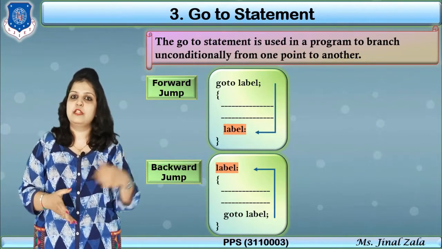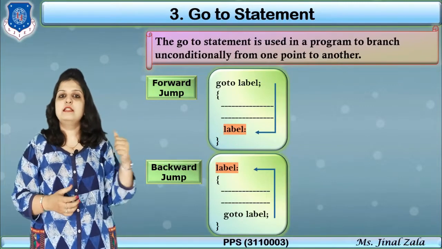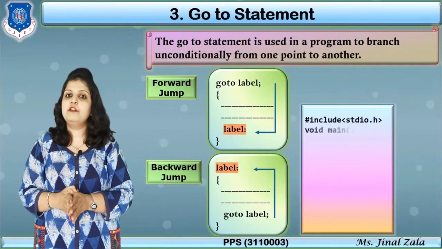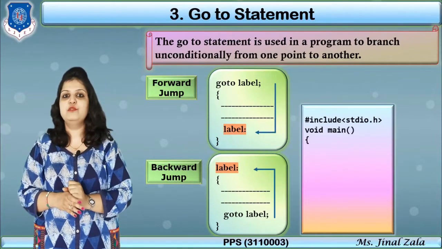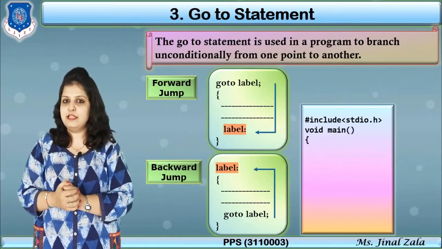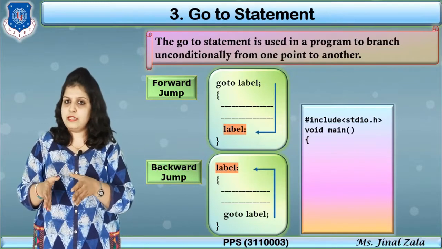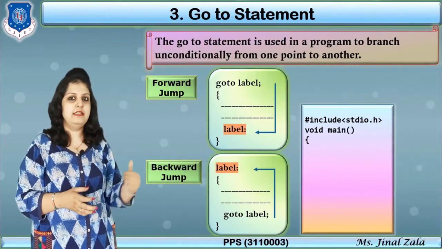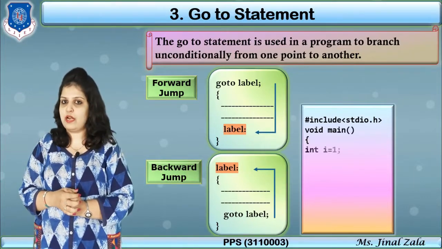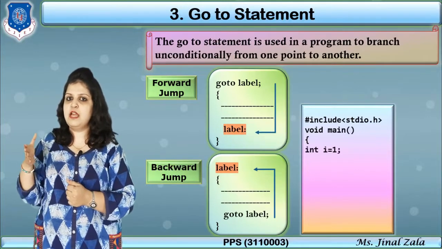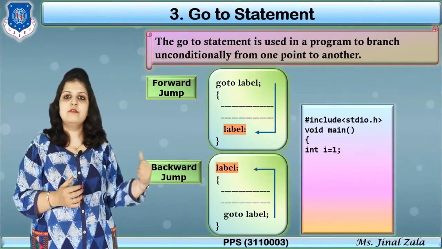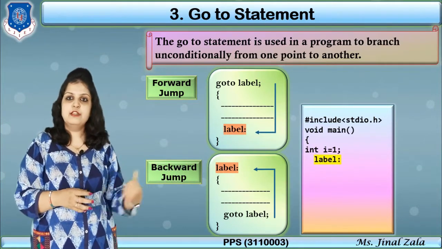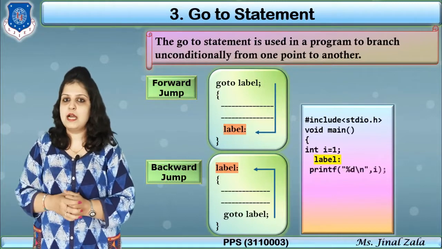So let's see with one example. First include the header file, then write the main function. If I want to print 1 to 10 numbers using the goto statement, is it possible? Yes. The goto statement works similar to a loop. How can we write it? Let's see. First integer i is equal to 1. This is initialization, meaning we have to start from 1. Now here you can see the label, and we have to print the value of i. So printf %d comma i.